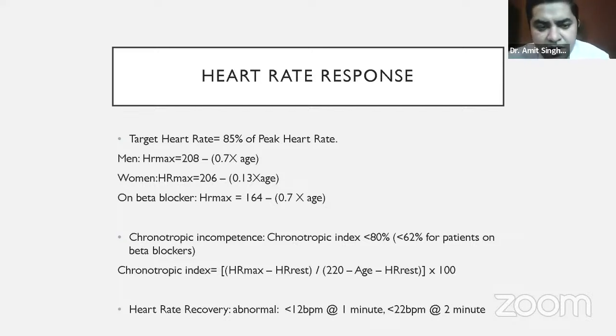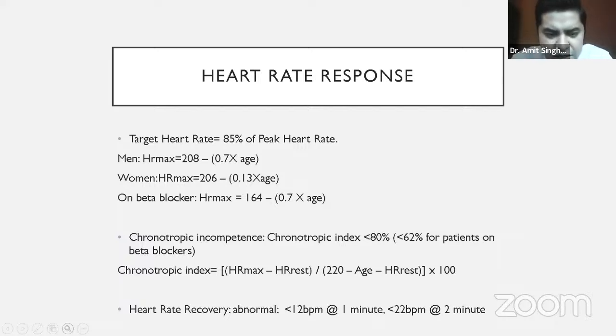So we have to calculate the peak heart rate and then make an 85% of the heart rate. That is how we do it. If the patient is already on beta blocker, we keep the target heart rate lower down, because as the patient is on beta blocker, he might not achieve a very high heart rate.